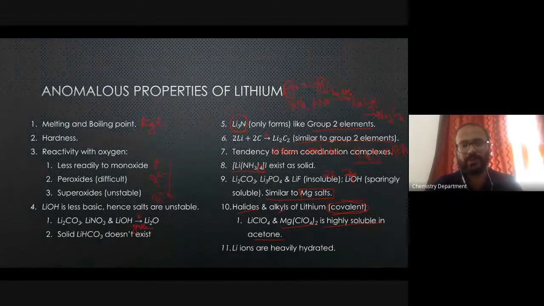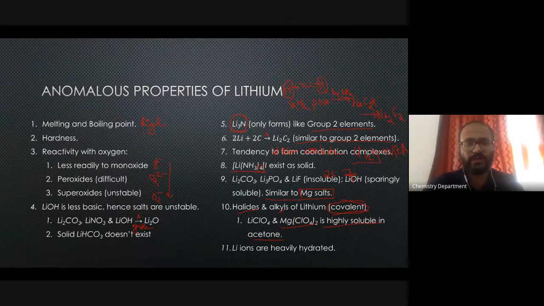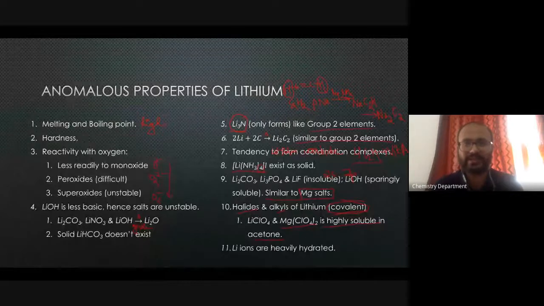Now what I would like you to do is find me, why do you think all these peculiar properties that you see here are shown exclusively by lithium metal but not by any other elements in the group? I would like you to reason out why that is so.